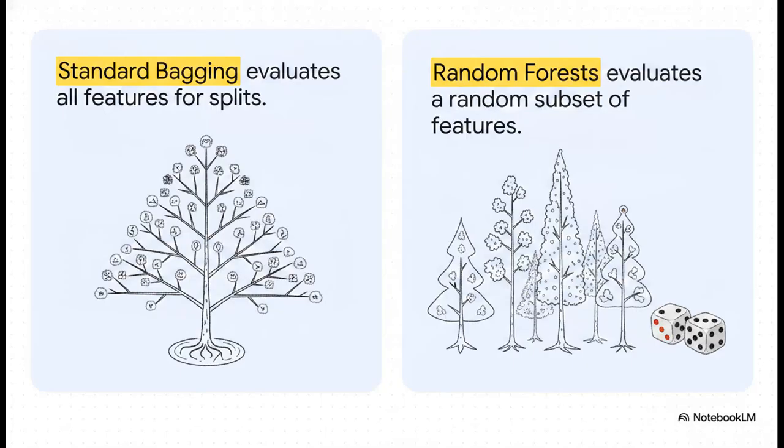But wait, we can do even better than that. Let's contrast standard bagging with random forests. In standard bagging, every single tree evaluates all the available features for its splits. So if one feature is just a huge, strong predictor, almost every tree is going to use it for the very first split. That makes all your trees highly correlated. Random forests introduce this incredibly clever twist. At every single split, the algorithm only looks at a random subset of features. This forces the trees to explore totally different paths and stops dominant features from taking over the whole show. It creates a much more diverse, robust ensemble.